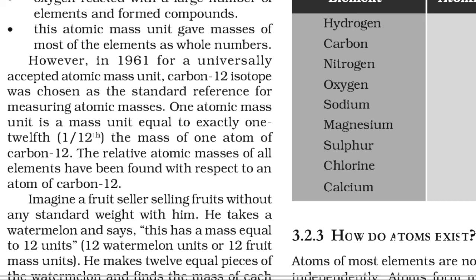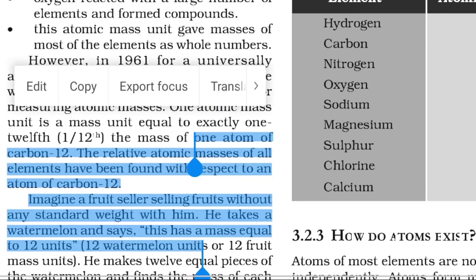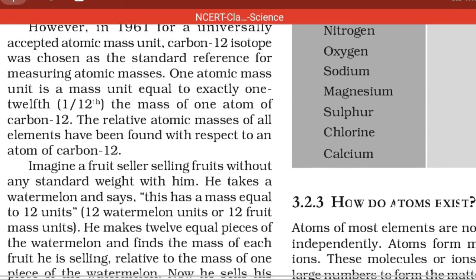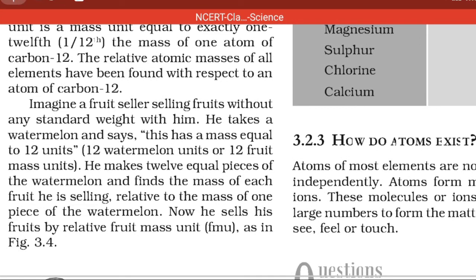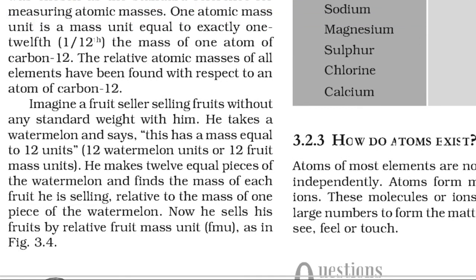The relative atomic masses of all elements have been found with respect to carbon-12. Since 1961 it has been changed, and now the mass of all the atoms is found by comparing it with the mass of an atom of carbon-12. Now you will say how all this is possible, we are not understanding.